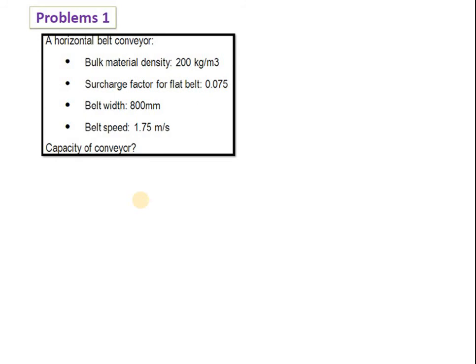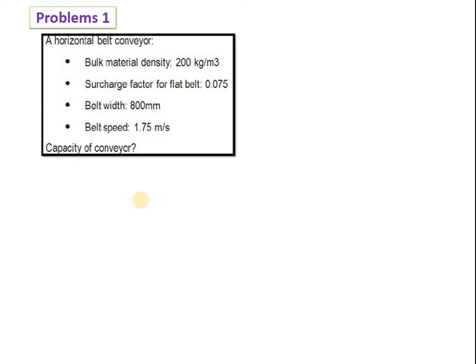Now this is a horizontal belt conveyor which has a bulk material density. So density rho is given as 200 kg per meter cube. Surcharge factor is directly given as 0.075. When there is a flat belt conveyor, generally we select this value between 0.069 to 0.09. So generally we prefer 0.075 if it is not given for a flat belt conveyor. Belt width is 800 mm. Belt speed is 1.75 meter per second, and we have to calculate the capacity of the conveyor.